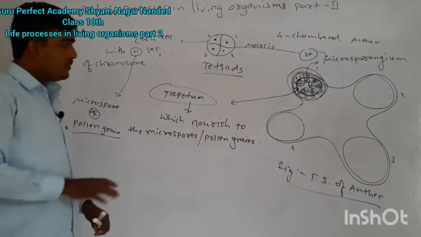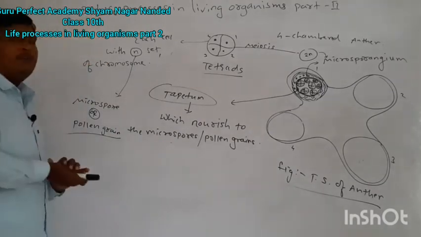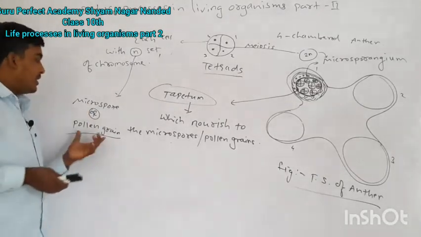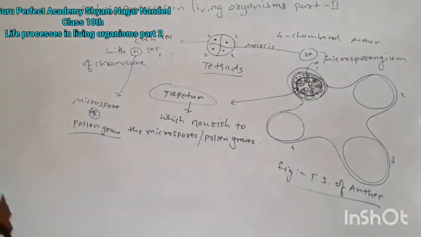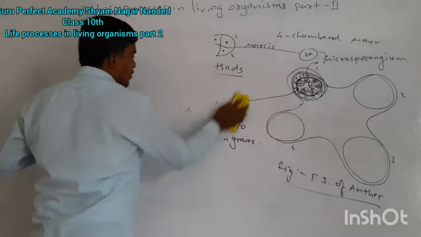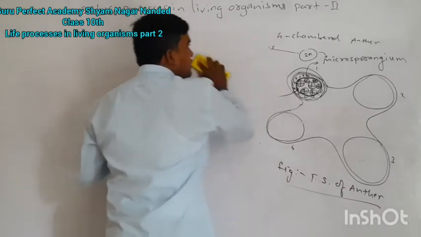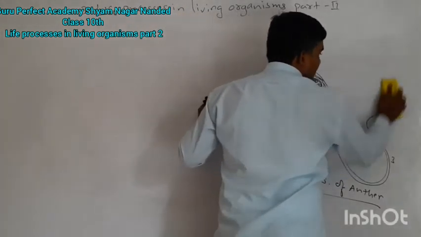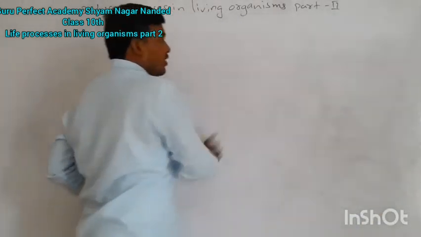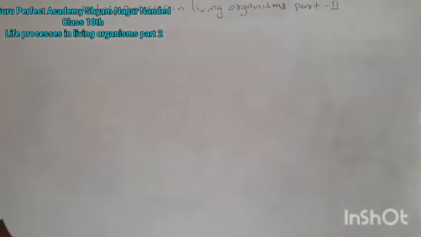Okay, so this is about formation of the spore, that is the pollen grain. Now we have formed pollen grains, right? We have formed a pollen grain within a chamber of anther. You should draw this structure and remember which is the microsporangium and how the microspores are formed. Okay. Now,